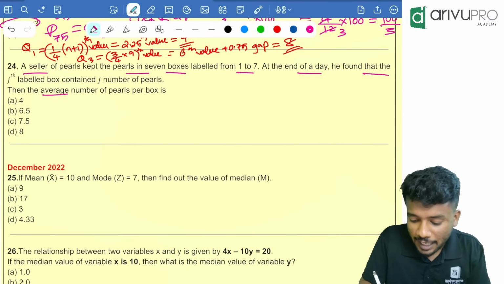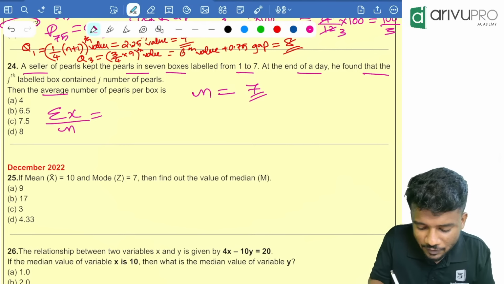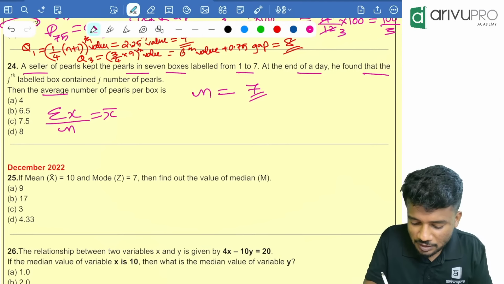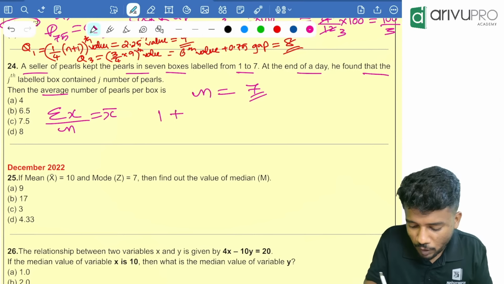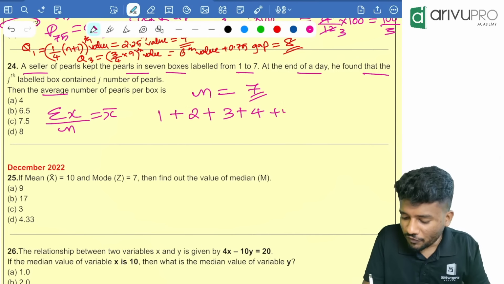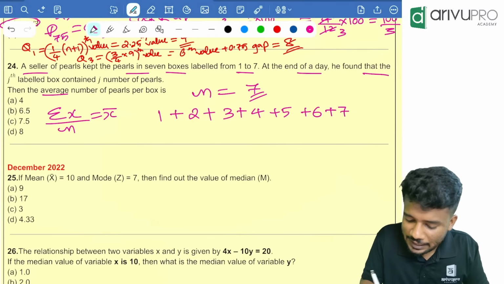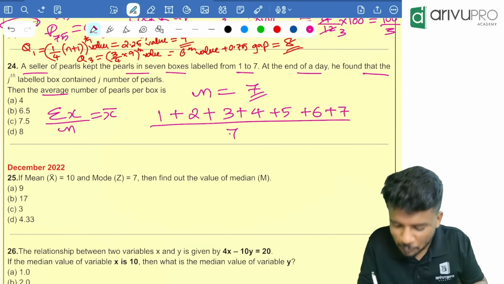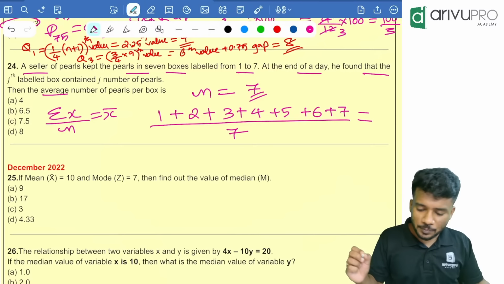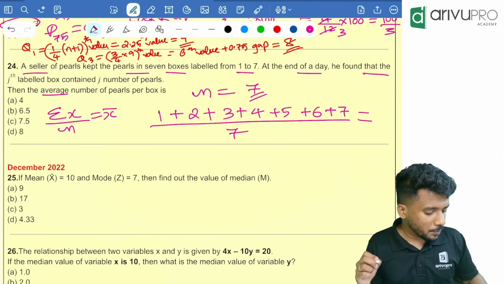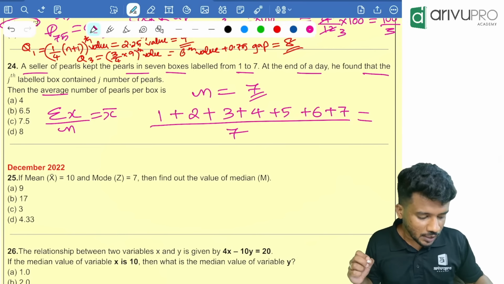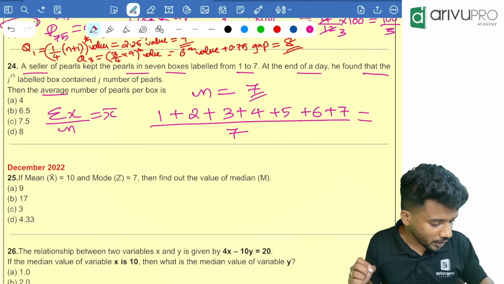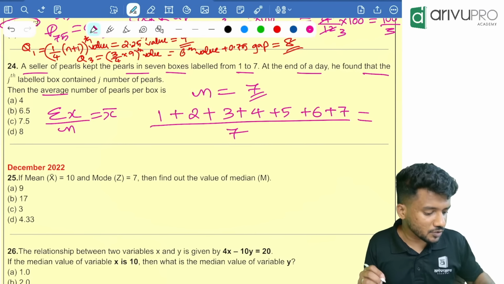That means how many boxes are there in total? 7 boxes. Okay. That means sigma x divided by n is our x bar, correct? First box is having 1 pearl, second box is having 2 pearls, 3, 4, 5, 6, 7, divided by 7, which is equal to, we need to find the x bar. So 1 plus 2 plus 3 plus 4 plus 5 plus 6 plus 7 divided by 7, which is equal to 4.